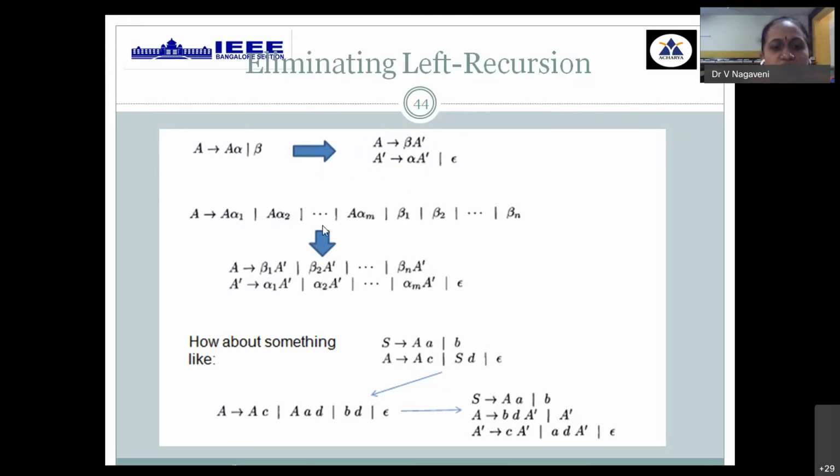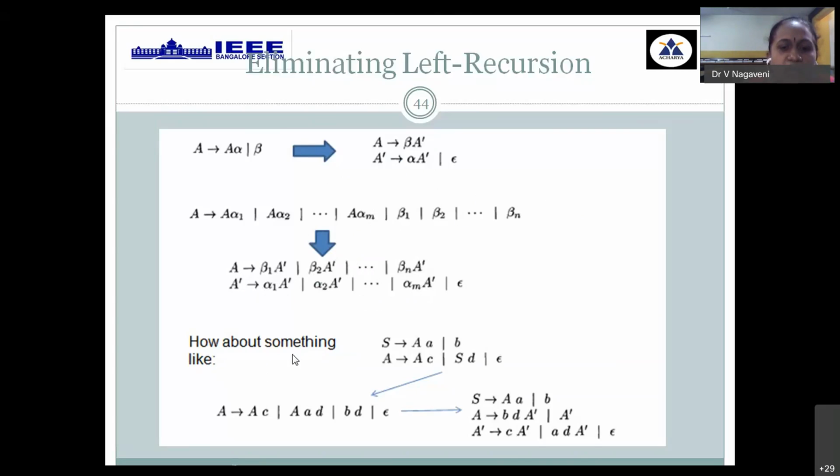The same thing, if you have n number of alphas and n number of betas, is modified for a larger number of alphas and betas. First we take all the beta components, beta 1 A prime, beta 2 A prime, till the last beta. Then A prime tends to alpha 1 A prime, till alpha m A prime, or epsilon.